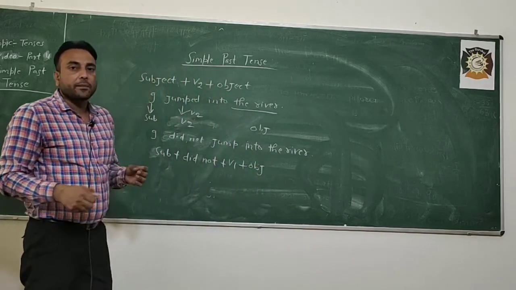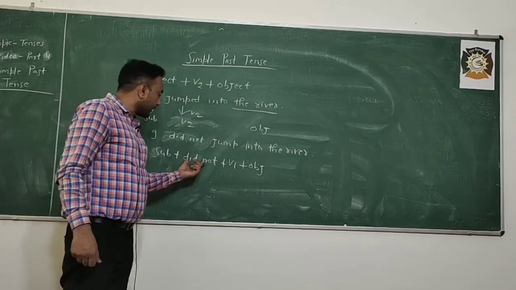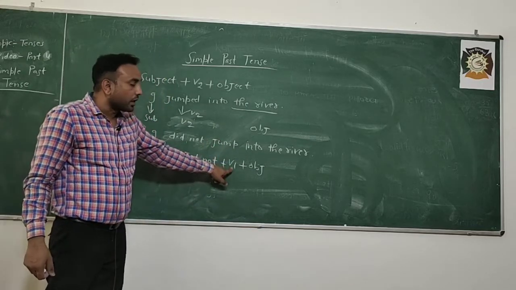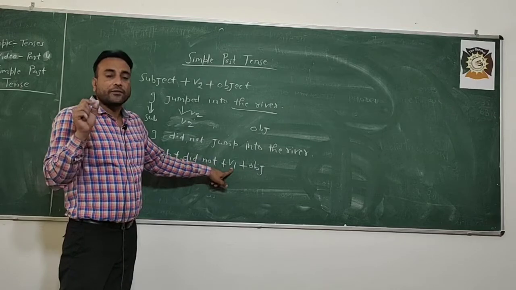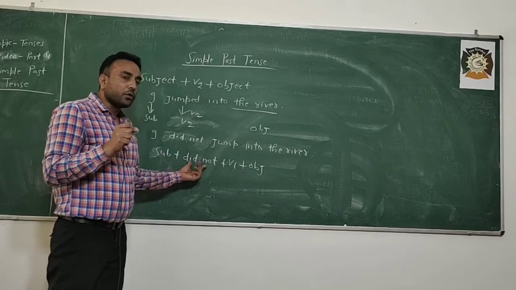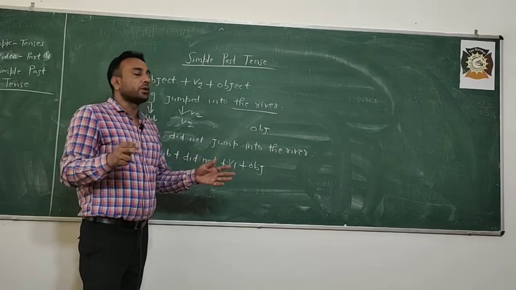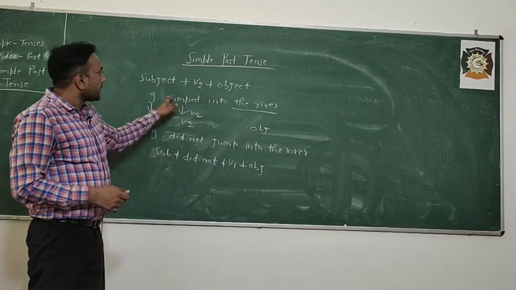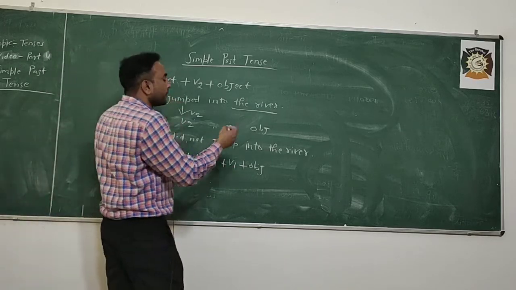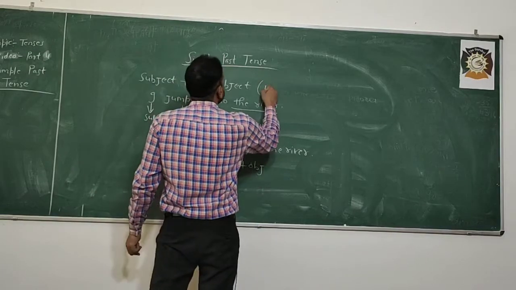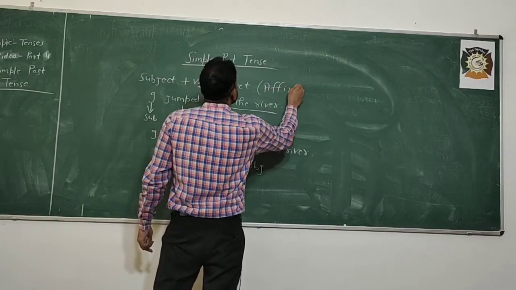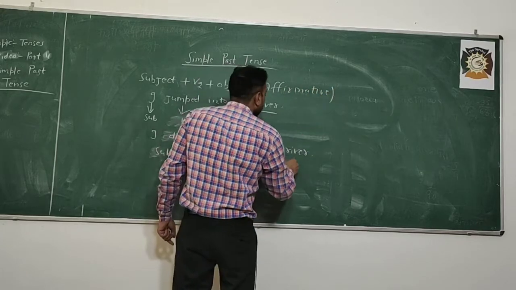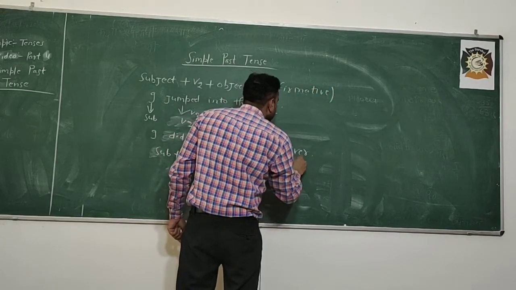One thing you have to keep in mind is that after do not, does not, did not, or any modal, the first form of the verb is always used. After do not, does not, did not plus any modal, we always use the first form of the verb. This rule is for negative sentences, and for affirmative sentences we use what I wrote before.